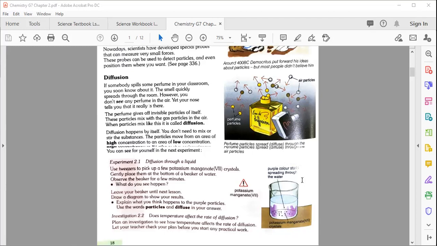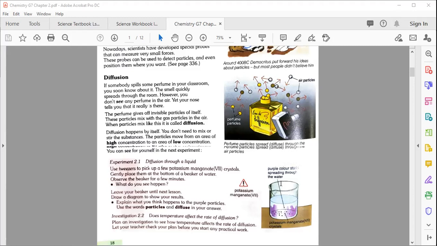So you can say that diffusion can occur in air, in gas, and also in water. After a couple of minutes, you will observe that the purple color is present everywhere in the colorless liquid. You can even perform this activity at home. Take a glass of water and add 1 or 2 drops of ink. You will observe that the ink particles start to move everywhere in the glass, and the color spreads after a couple of minutes.